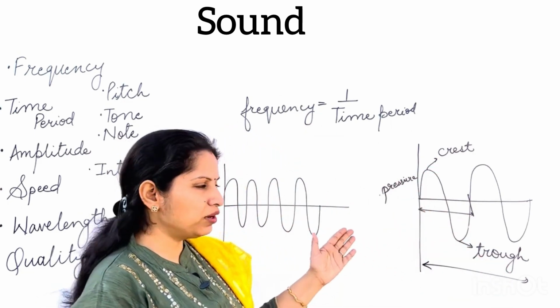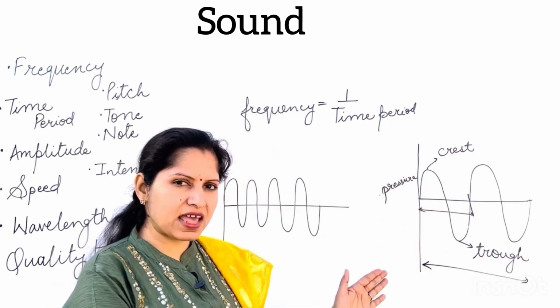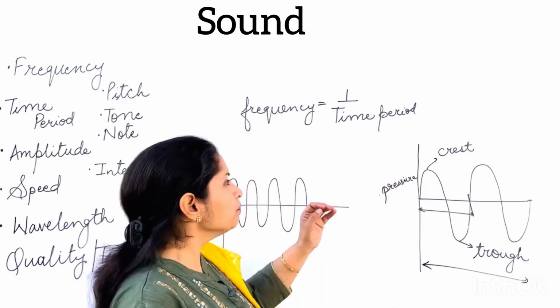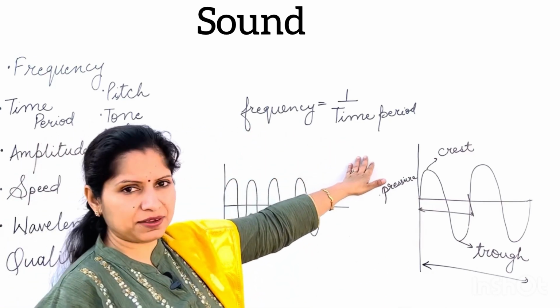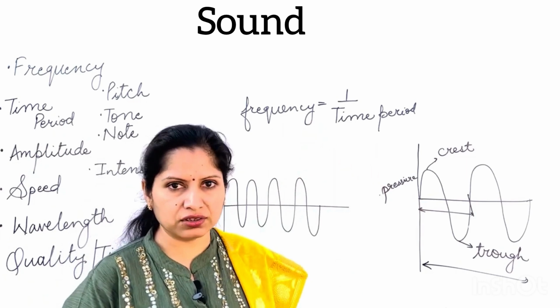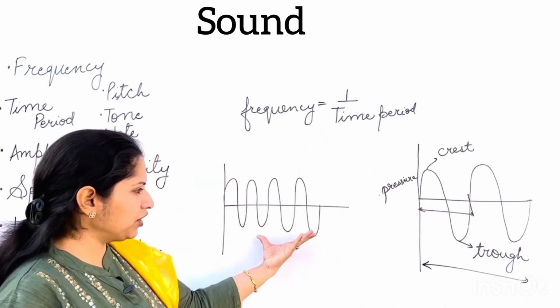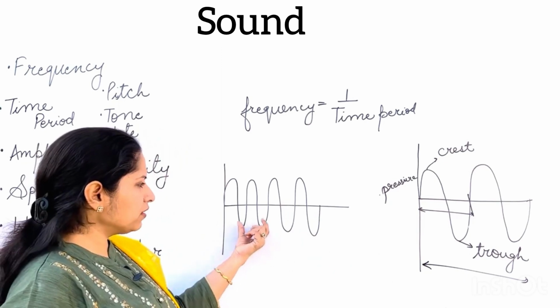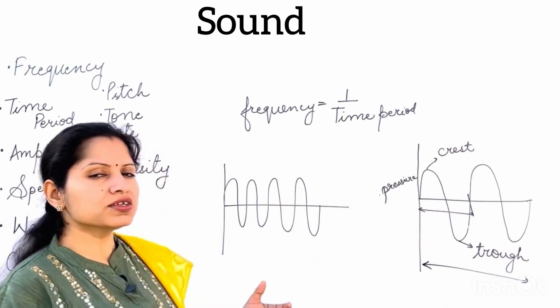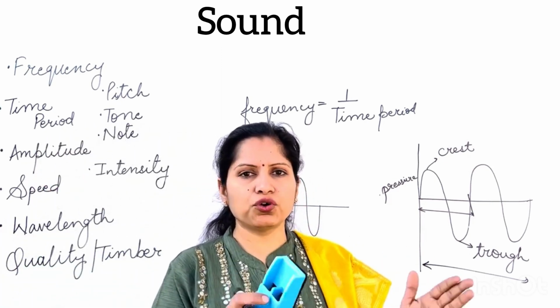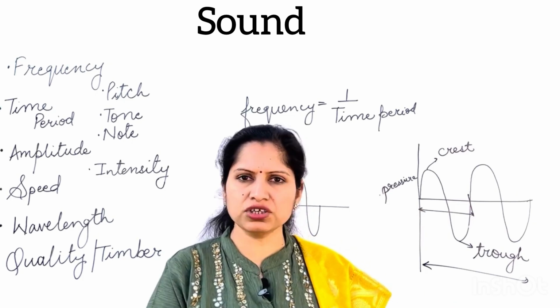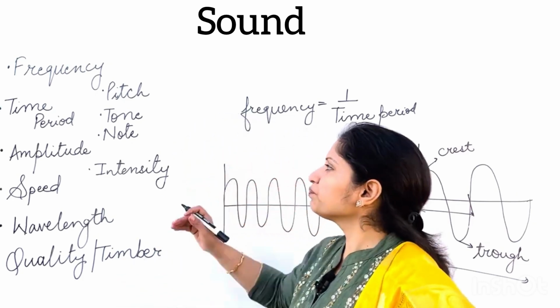The frequency of sound is not so low, but I'm just telling this example to make things easier. Frequency and time period are inverse of each other. The higher the frequency, the less time will be taken for a particular wave. Here the frequency is high, so each wave will take very little time. That is the time period, the time taken for one complete compression and rarefaction.